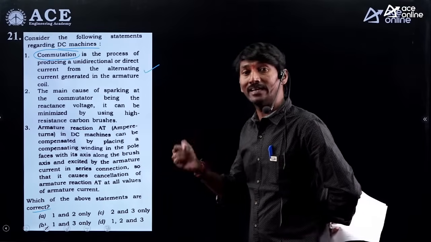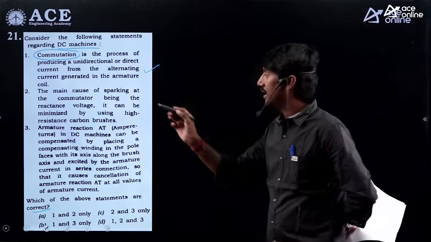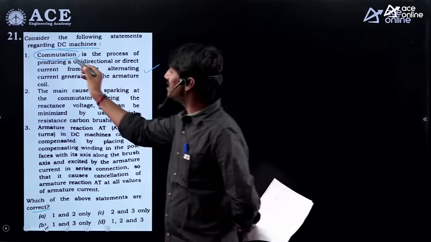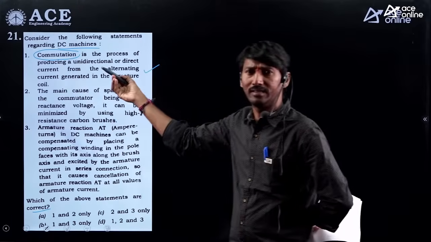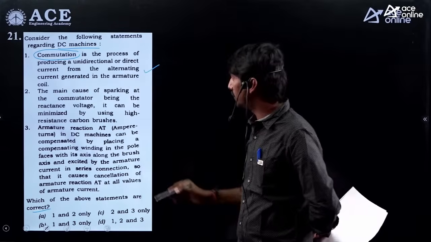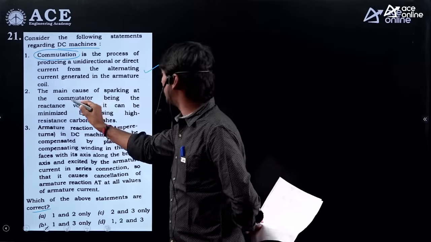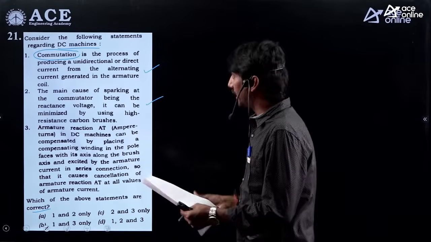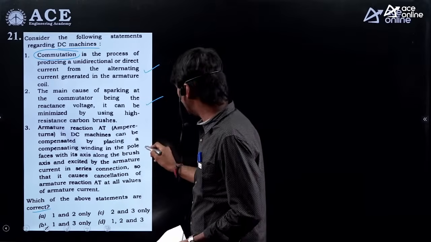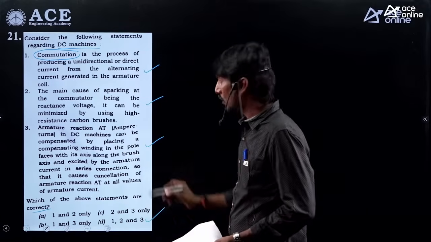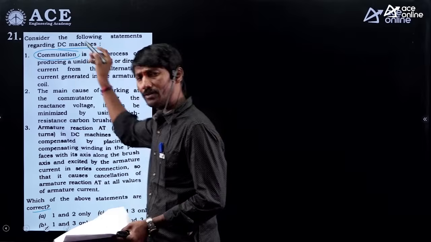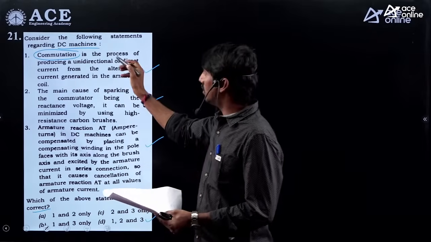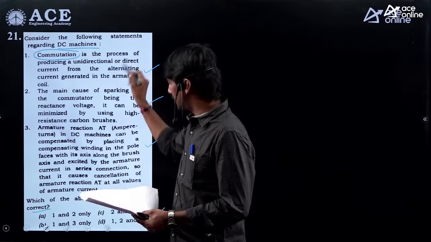But the commutator function is AC to DC, that is alternating current to direct current. That's why, in general, they might have taken this as commutator, and it is correct only. The main cause of sparking at the commutator is the reactance voltage. Yes. If you see that all are correct, automatically, option D. Only here is the problem. Don't get confused, all are correct only. If you treat this as commutator, it is correct; if you don't treat this as commutator, this is wrong,